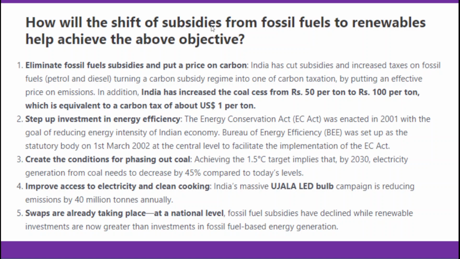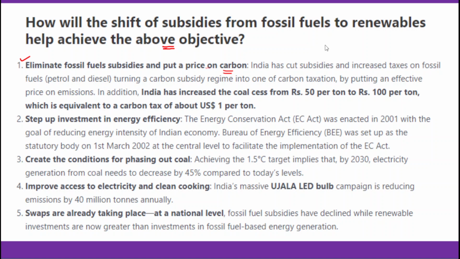Now in this context, how will the shift of subsidies from fossil fuels to renewables help achieve the above objective? Okay, so the government of India has been providing subsidies. Now, how will the shift in subsidies from fossil fuels to renewables help achieve the above objective? So firstly, it eliminates fossil fuel subsidies and puts a price on carbon. Putting a price on carbon is very important, because that disincentivizes consumers from using these fossil fuels.